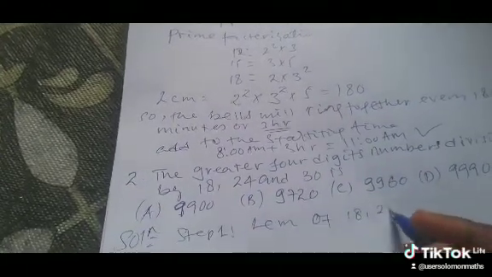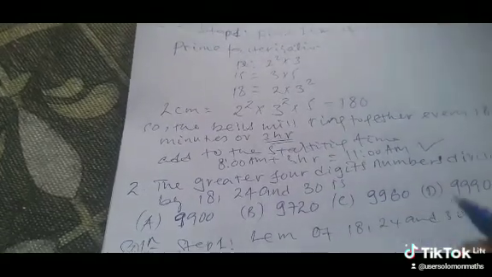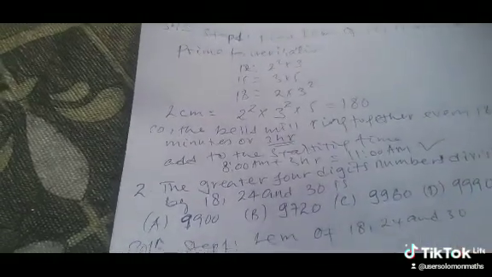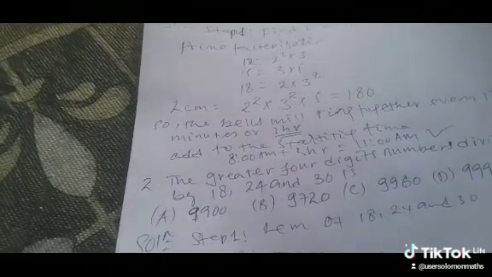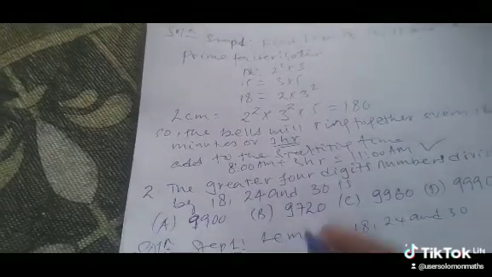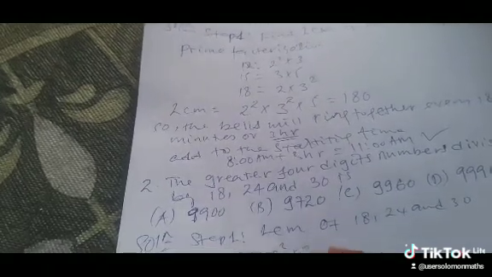80, 24, and 30. So the prime factorization of 80 is 16 times 5.